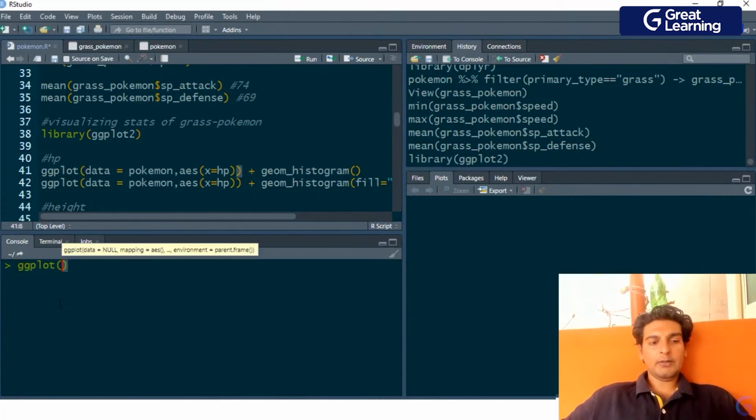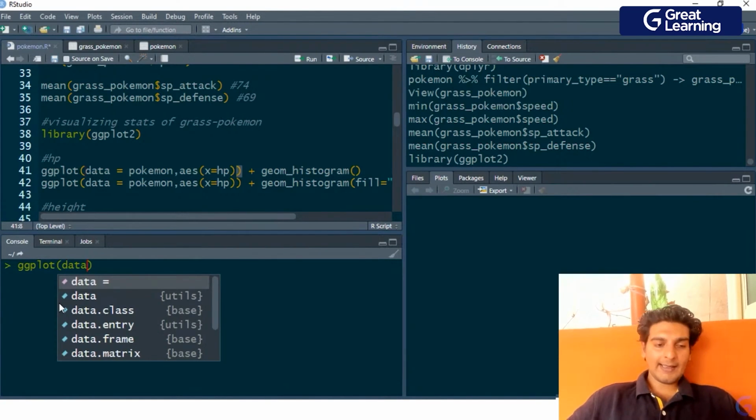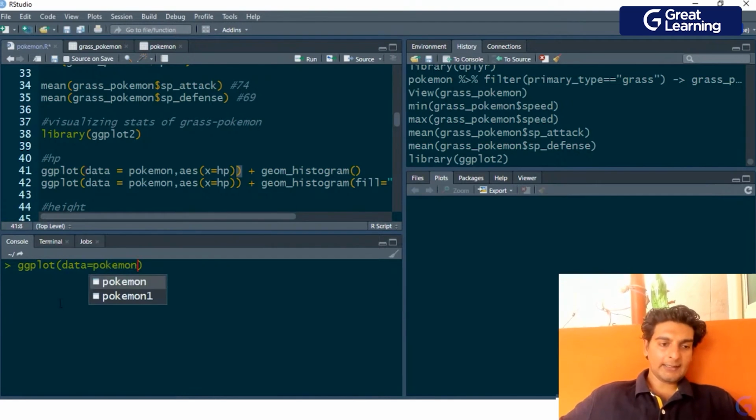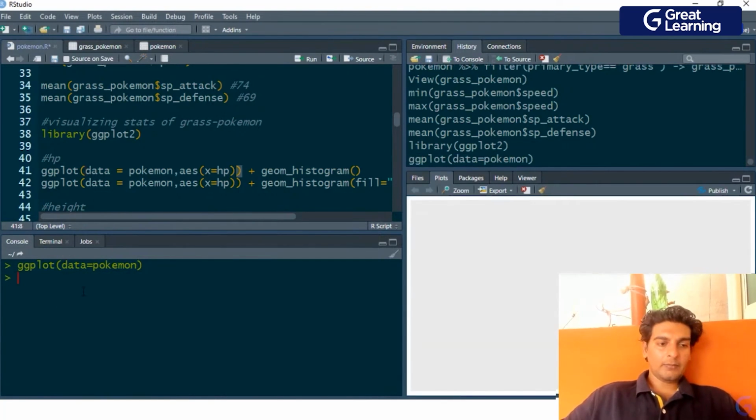My first task would be to use ggplot, and I'll go ahead and map the Pokemon data onto the data layer. Let me hit enter. As you see, I have mapped the Pokemon data frame onto the data layer. Then I'd have to map the column onto the X aesthetic. So I'll add the aesthetic layer over here, and onto the X aesthetic I will map the HP column.